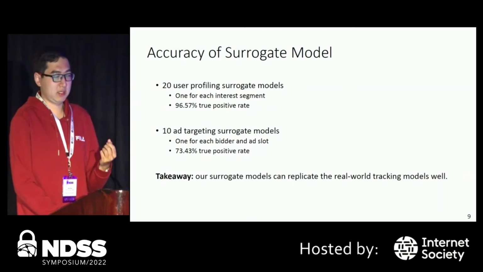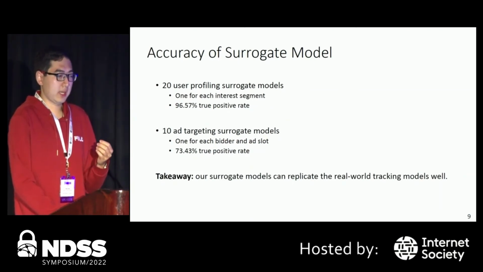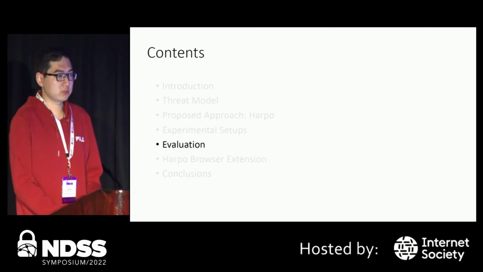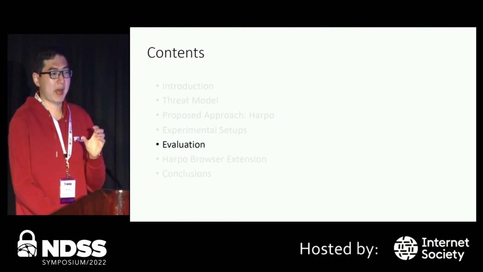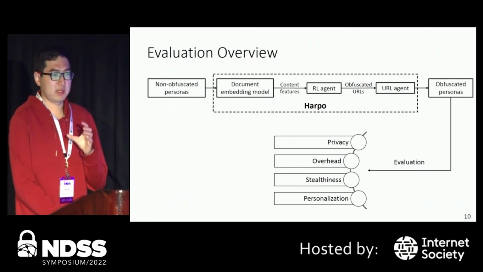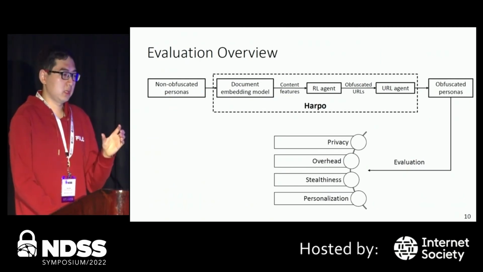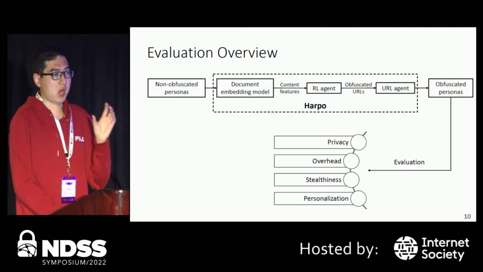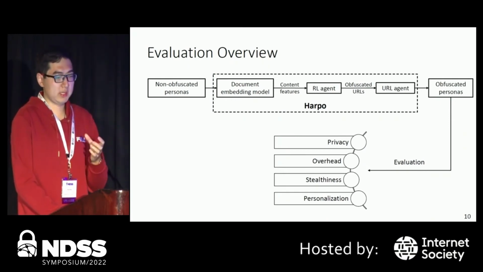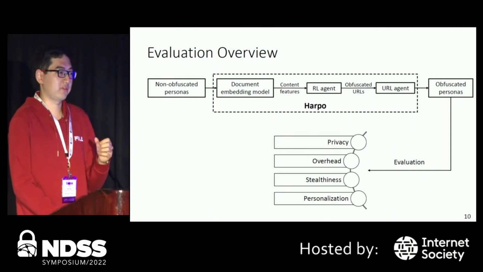So the takeaway here is that our surrogate models can replicate the real-world tracking models very well. Therefore, we can use it as a virtual environment to train our obfuscator offline. So once we train our obfuscator, which means the RL agent, we will evaluate it in the real world. Specifically, we will send a set of personas to HARPO, and it will generate some obfuscated personas. Then we will construct these personas in the real world and do the evaluation from 4 aspects.